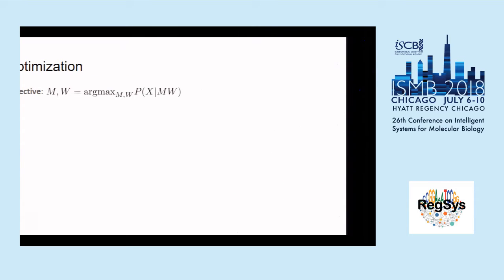So now to optimization. Like many other machine learning problems, our algorithm works by finding the maximum likelihood solution in this probabilistic model. This is a matrix factorization problem, which we solve using alternating minimization. We first hold M constant and solve for W, then hold W constant and solve for M, and iterate until a certain number of iterations have been reached or we reach convergence.